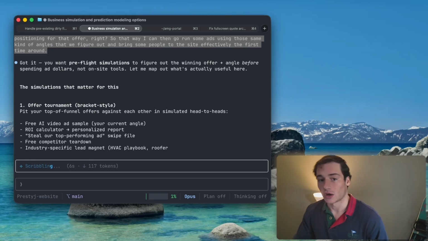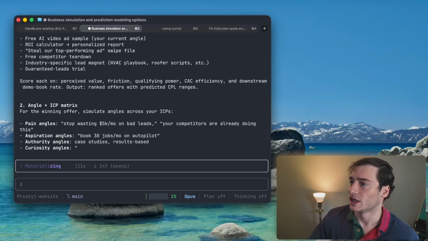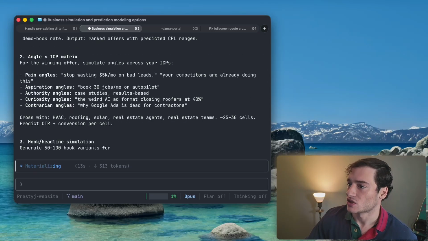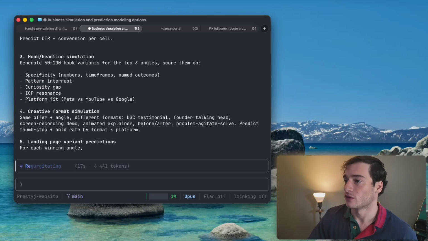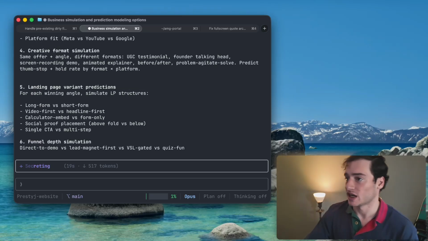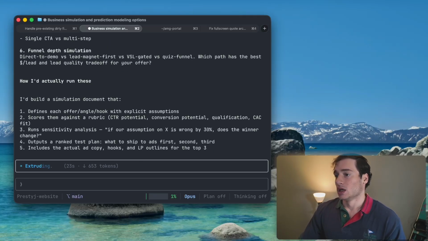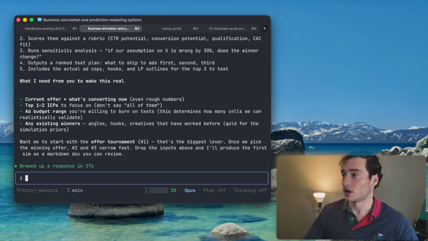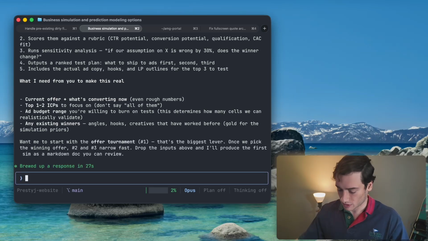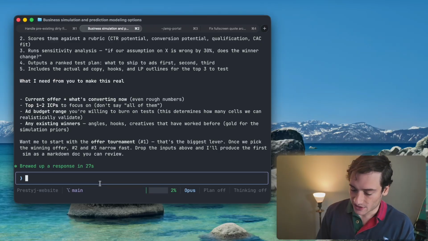So it's saying, okay, now I get it. You want some pre-flight simulation. So: offer tournament, angle ICP matrix, hook headline simulation, creative format simulation, landing page variant, funnel depth. Okay. So now I'm going to tell it that we could either run all of these, but for my little special coding agent here, I'm going to tell it this. Let's make each one of these a task on the task list.